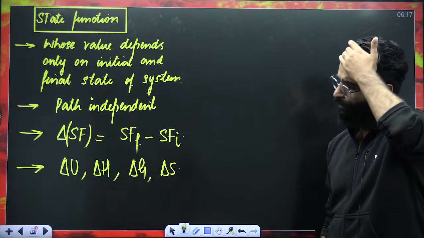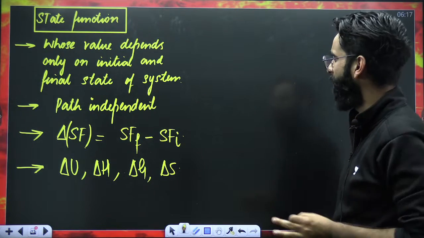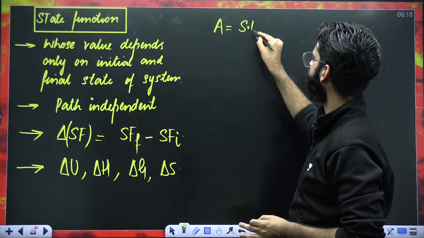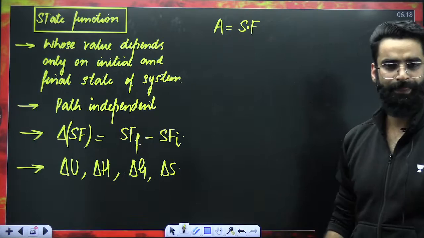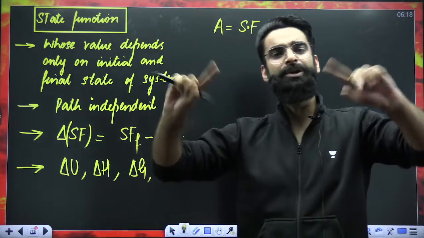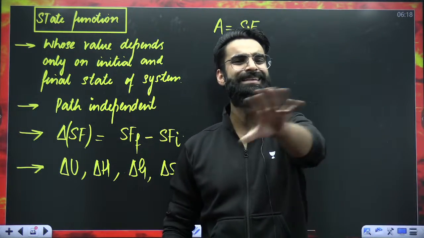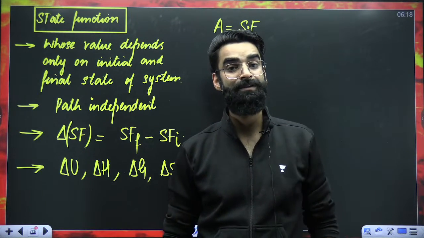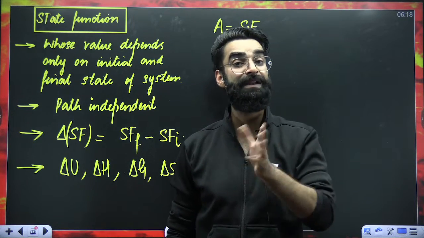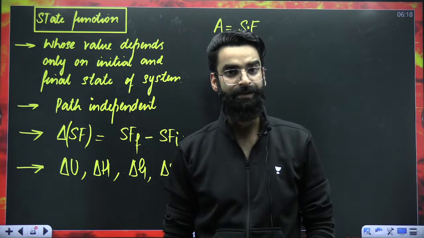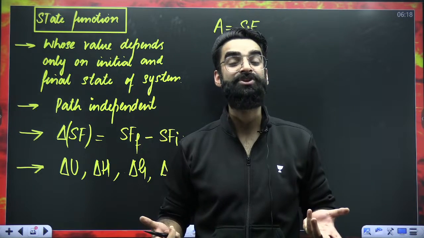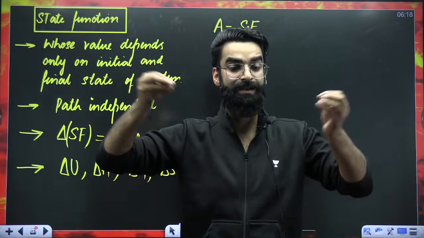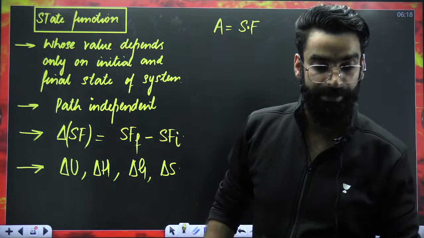Now guys, there is one important point which I would want you to remember from now onwards. For example, A is a state function. Do you remember one thing? Have you studied distance and displacement? Displacement only depends on initial and final positions. Distance is path dependent. Displacement is not path dependent. Whenever you get confused with state functions or path functions, you can relate it with distance and displacement so that you can memorize it properly.